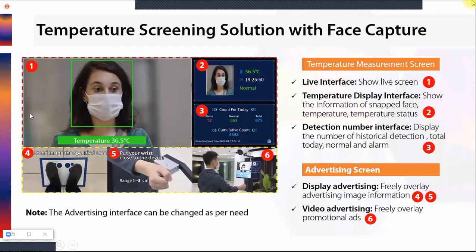The first one, the bigger one, gives you a live screen of a camera.